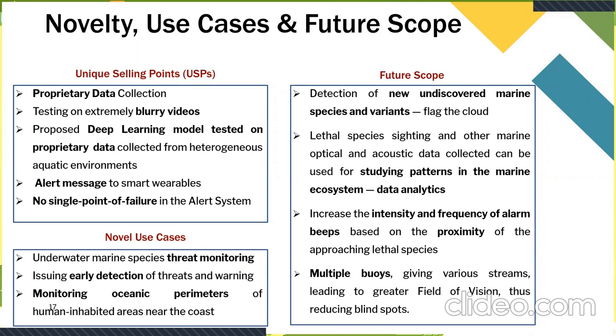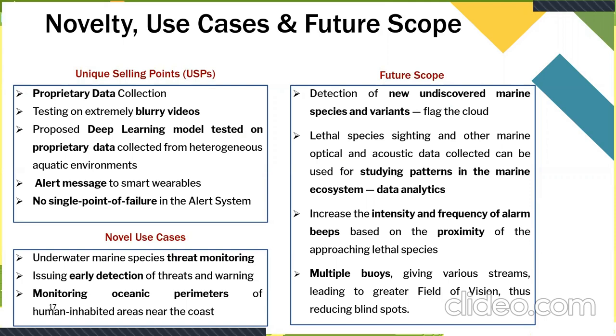We propose deep learning models that are again tested on proprietary data, like I just mentioned. Alert messages to smart wearables is another unique selling point, and for this, we'll be using services of the cloud. And in order to avoid a single point of failure and just sticking to a single alert system, we also have a public alert system that would just blare an alarm in public so that the Coast Guard can be alerted in case the personalized alert systems fail.